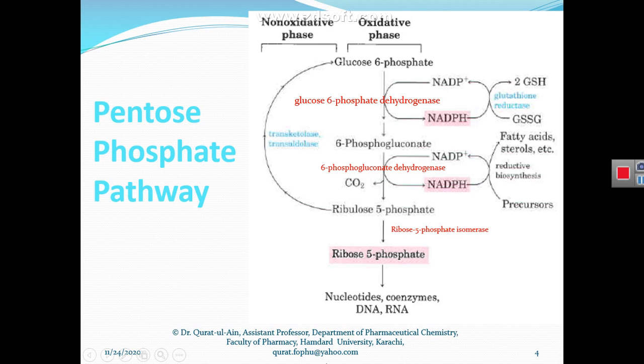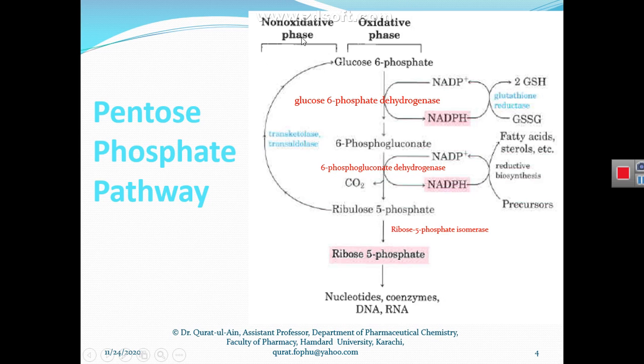So this was the oxidative phase of the pentose phosphate pathway, and what we are getting from this pathway as end products are ribose 5-phosphate and NADPH. Ribose 5-phosphate is used for the synthesis of DNA and RNA nucleotides, and NADPH is used for the biosynthesis of fatty acids and sterols. So these are the products of the pentose phosphate pathway, and this was the oxidative phase.